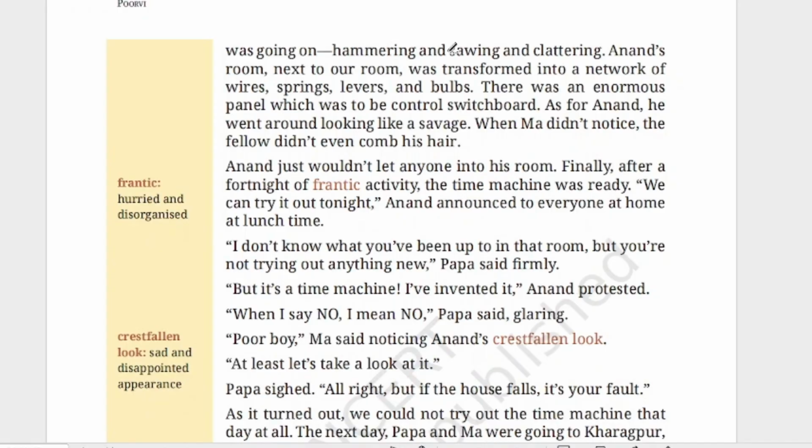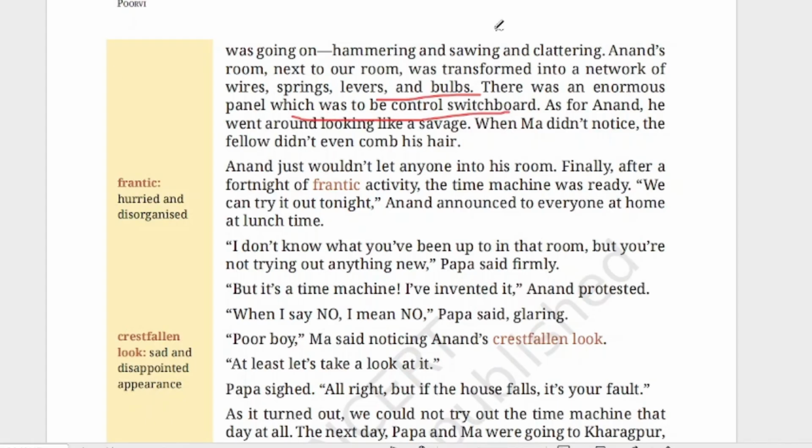"You can't imagine the noise that was going on. Hammering and sawing and clattering. Anand's room next to our room was transformed into a network of wires, springs, levers, and bulbs. There was an enormous panel which was to be the control switchboard." So Anand's room was totally a workshop.